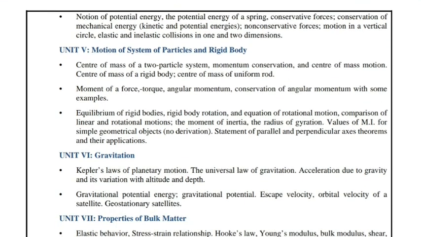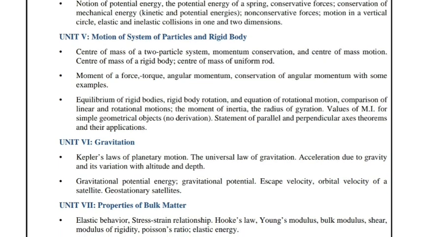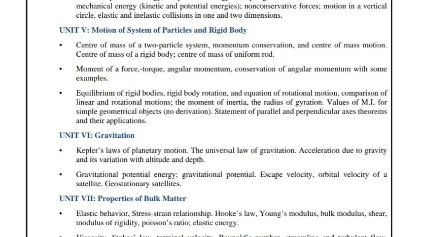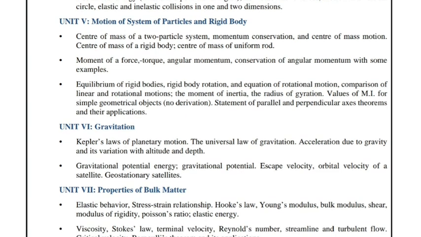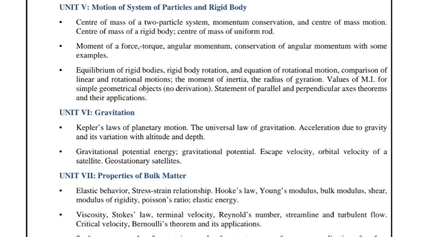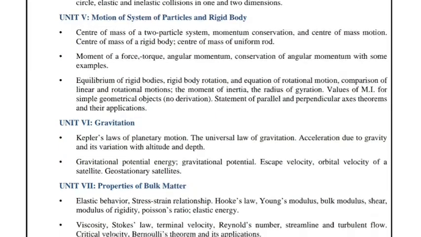Unit 5th, motion of system of particles and rigid body, center of mass of two particles, momentum conservation and center of mass motion, center of mass of rigid body, center of mass of uniform rod. And you can see on the screen like topic sum.